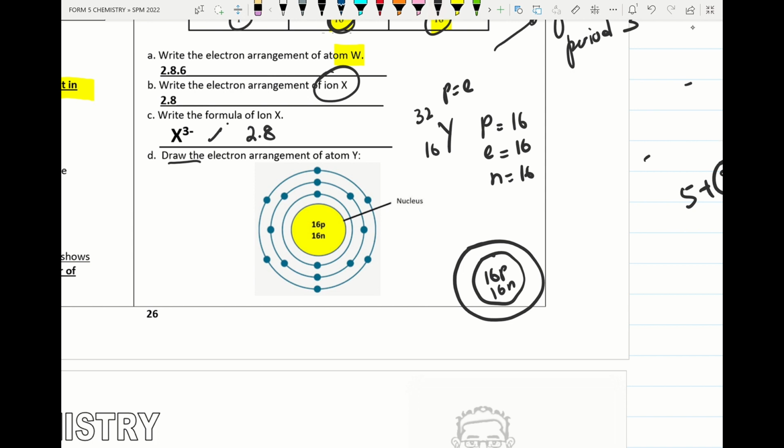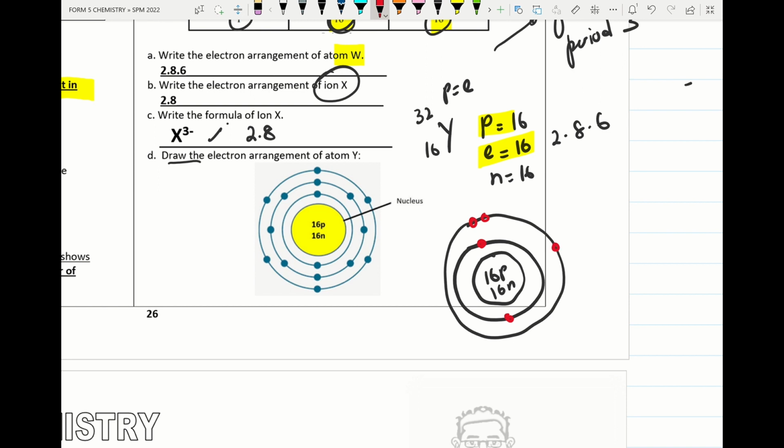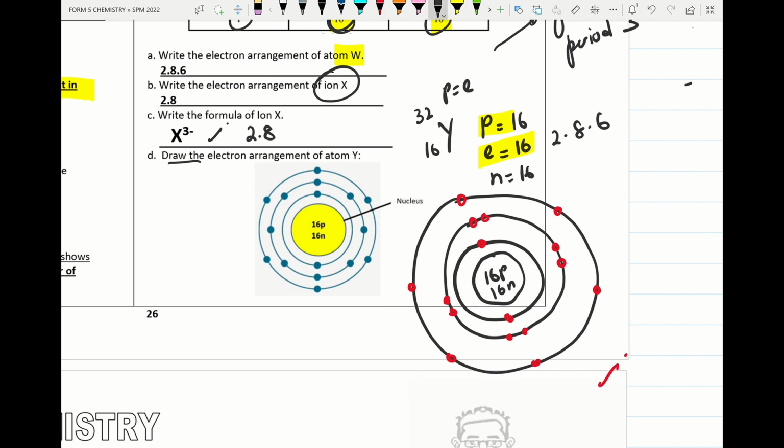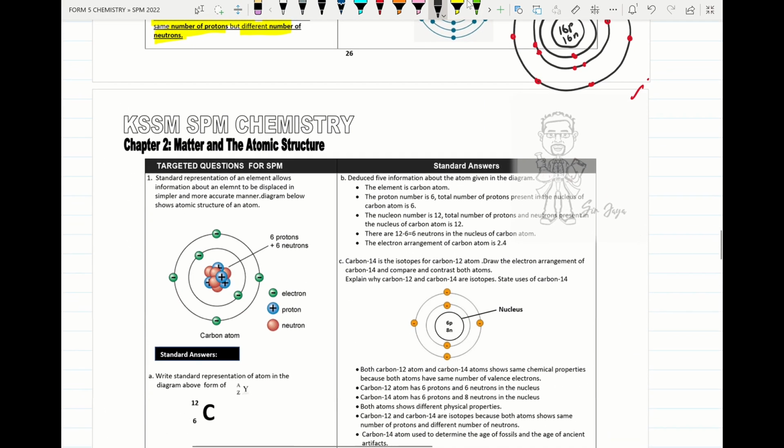The electron arrangement of atom Y, we use the proton number or electron number to do the electron arrangement. So this is 2.8.6. So the first shell will be 2 electrons. Second shell will be 8 electrons. And the valence shell will be 6 electrons. So we put here 1, 2, 3, 4, 5, 6 electrons. So this is the electron arrangement of atom Y, try to label this is nucleus. Alright, nucleus. So we move on to the next part.